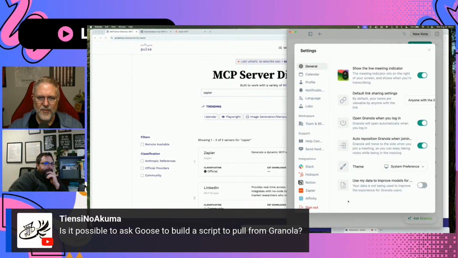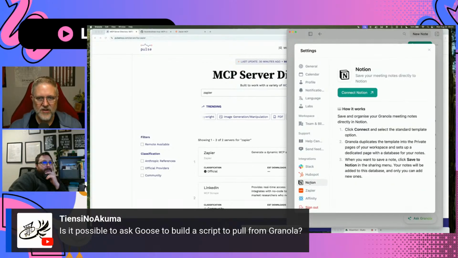Right. I'm curious what Notion will do. Does it just copy the data into Notion? Okay. But that's just going to copy the meeting notes. What we could do is push that from Granola into Notion, and then have an MCP server grab that from Notion, parse through the meeting notes using GPT, and say, go find my own action items, and then put them in Google Keep or whatever other system where you actually want to keep track of those to-do items. Yeah, and it could create to-do items in Notion as well.